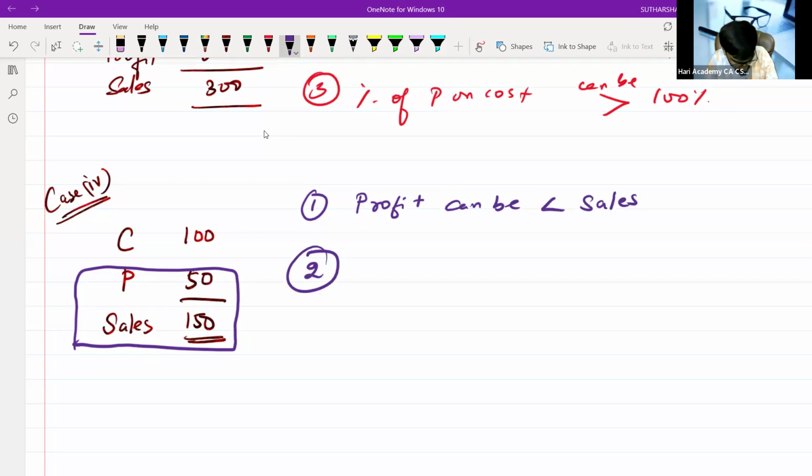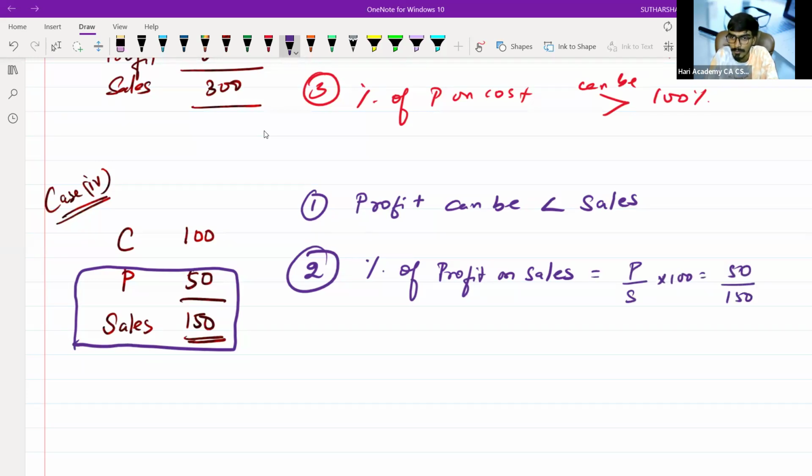Now my second part. Percentage of profit on sale is equal to profit divided by sales into 100. Profit is 50, sales is 150, into 100 will give me 1 by 3 into 100, which is 33.3333%. If something in accounting needs an accurate value, take up to 3 or 4 decimal places. 33.3333% will give the nearest, fullest value.